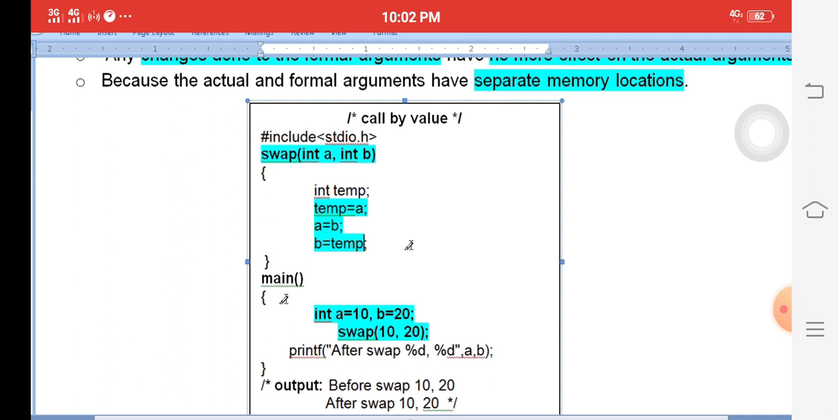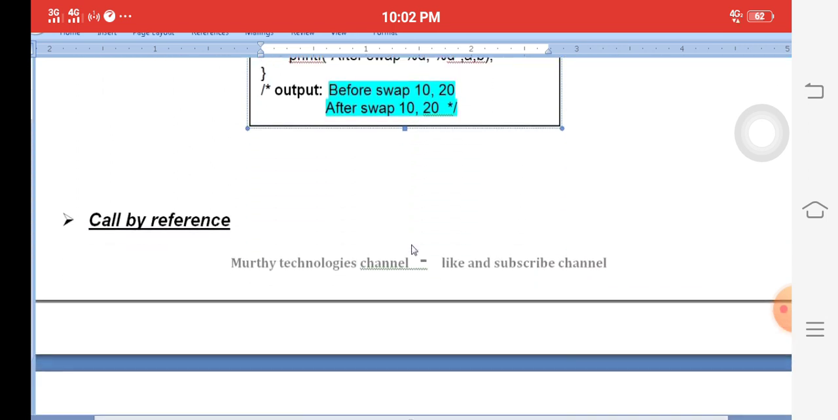Then again we come back to main. Again we get the same values, in spite of the swapping function. It is call by value. Call by value means only Xerox copies are sent, not the originals. So the originals, A 10 and B 20, never change. So before swapping and after swapping, the values are the same, because the original and Xerox copies are different.